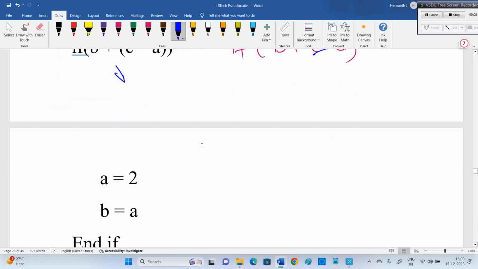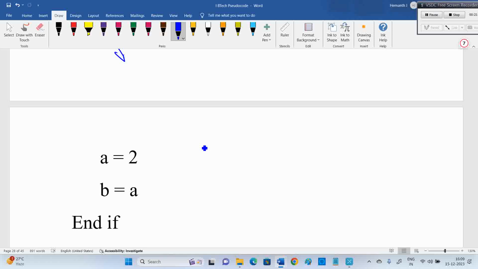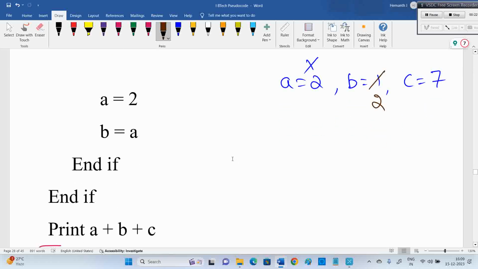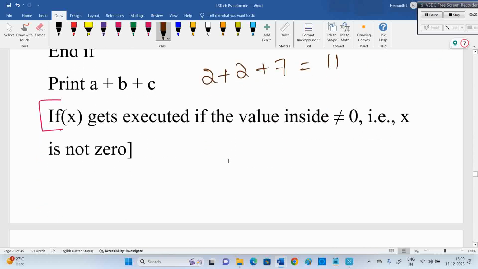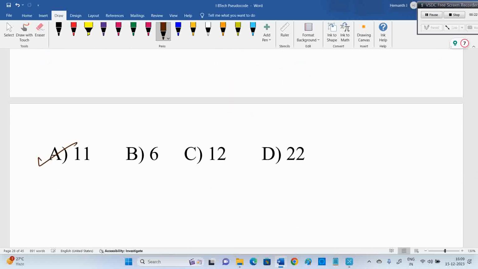So what's the next one? A should be assigned as 2. Already A value 2 only we have. B is 1, C is what initially? C value is 7. Now, A equal to 2, that's already there. Initially 1 is there, that's updated to 2. B equal to A, B is 1, now it is updated to 2. C value is 7. We are ending that. Finally, you need to do A plus B plus C, means 2 plus 2 plus 7 will get 11 as the answer. It's available in option A.